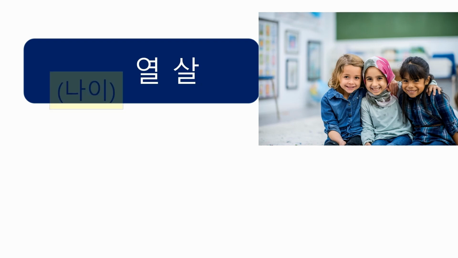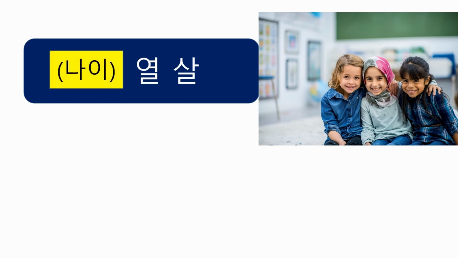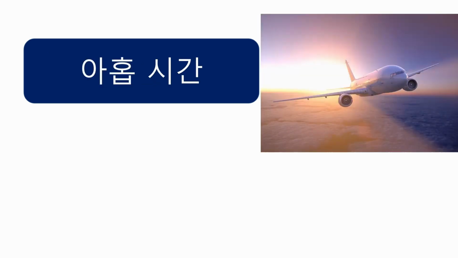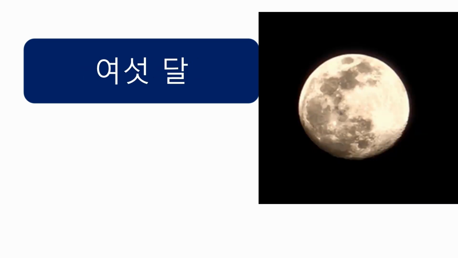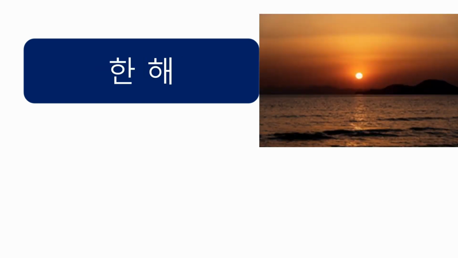You can say 나이 10살 with the noun 나이, age, but it sounds unnatural. Just say 10살. 9 hours would be 9시간. 6 months is 6달. And 1 year is 한 해.